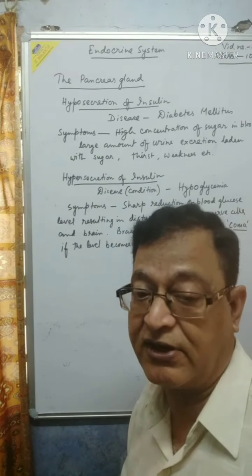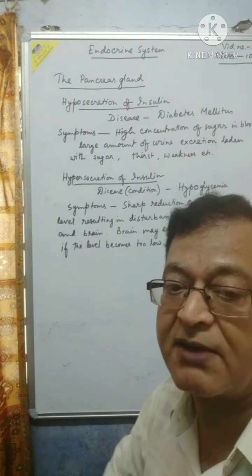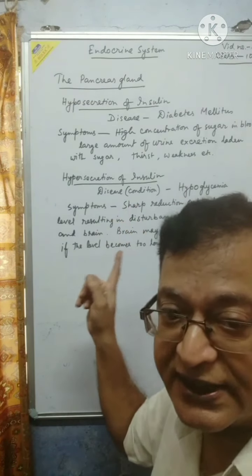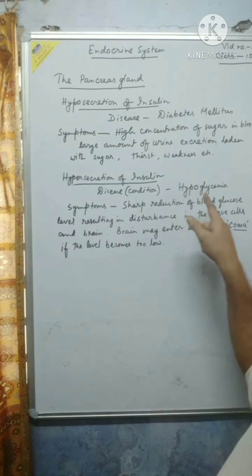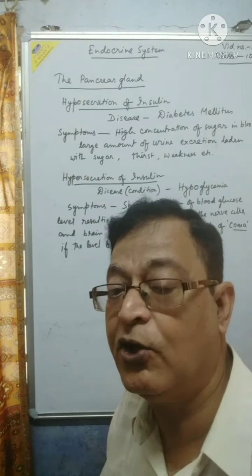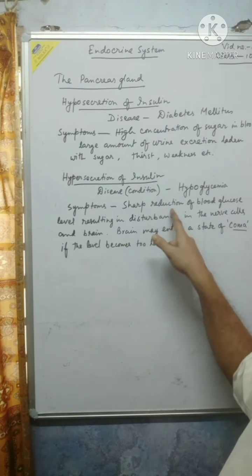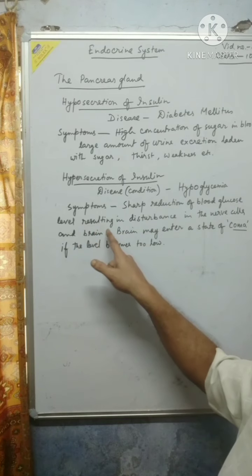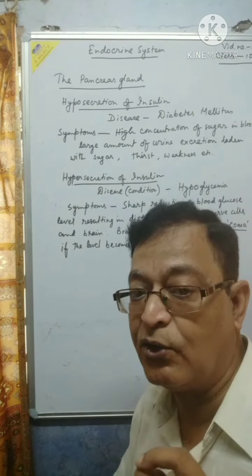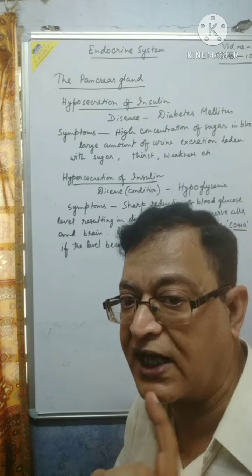If hypersecretion occurs, what will happen? Hypersecretion will sharply reduce the blood sugar level. That is also harmful for the body. Actually it is not a disease, it's a condition of the body: hypoglycemia. Hypoglycemia means low blood sugar, which is also very harmful for the body. Symptoms: sharp reduction of blood glucose level, resulting in disturbance in the nerve cells and brain.